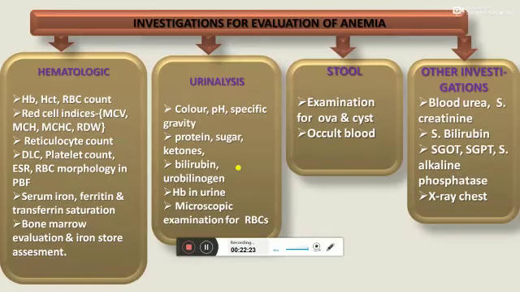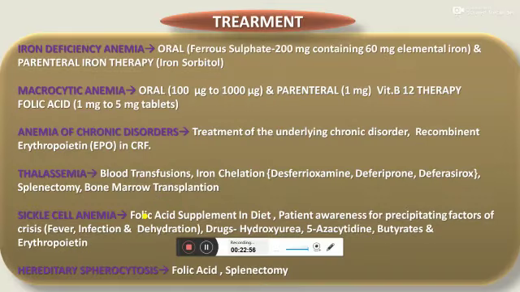Investigations for evaluation of anemia. First is hematological investigation. It includes complete blood count containing hemoglobin, hematocrit, RBC count, all red cell indices containing MCV, MCH, MCHC, RDW, reticulocyte count, differential leukocyte count, platelet count, ESR, RBC morphology, and serum iron studies containing iron, ferritin, transferrin saturation, and TIBC, total iron binding capacity, to differentiate the various types of anemia.